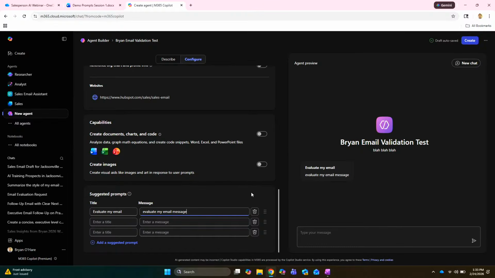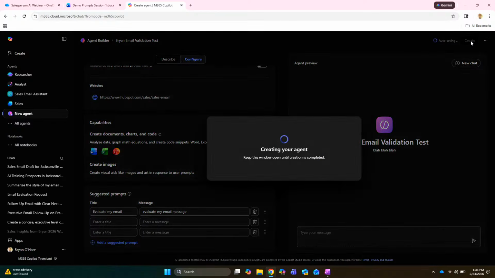Okay. Now notice on the right there, it has a little button now where you can click on it and it will actually pass that in automatically. So that way your user doesn't have to type in all that junk there. Okay. All right, so we are at the point of being done. Let's go ahead and hit the create button up top. All right. And you have built your first agent.